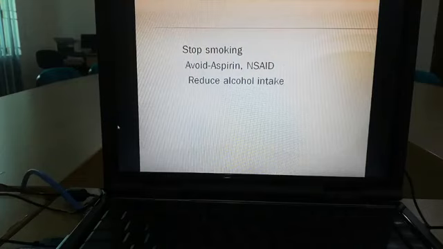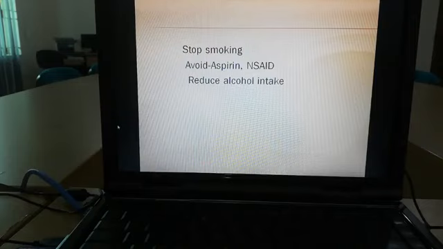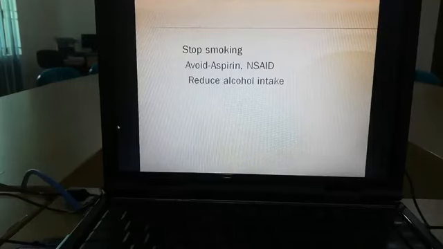After that, you have to advise avoiding drugs that cause or may aggravate peptic ulcer disease. Drug-induced peptic ulcer disease is now the most common, especially in urban areas. So you have to advise people to avoid those drugs that cause ulceration, that is aspirin and non-steroidal anti-inflammatory drugs. And if the patient is alcoholic, especially in Western countries, alcohol may aggravate the ulceration, so you have to advise reducing alcohol intake.